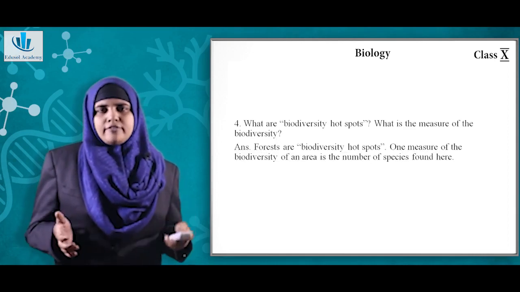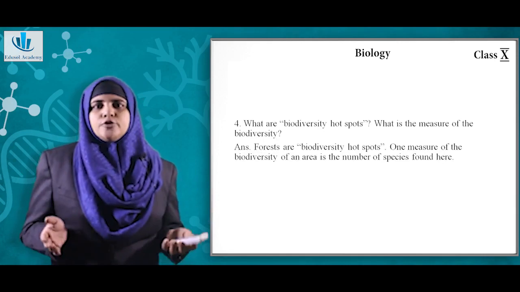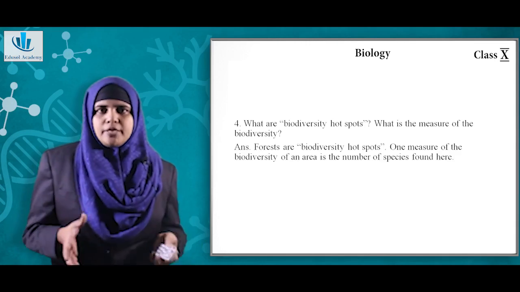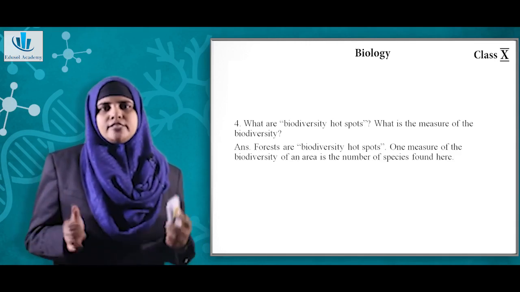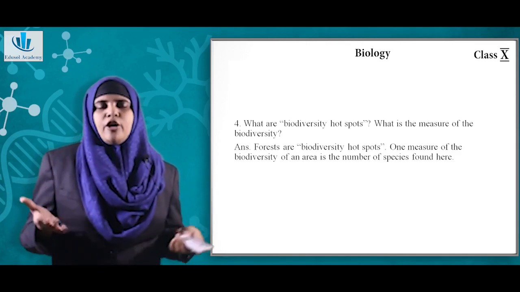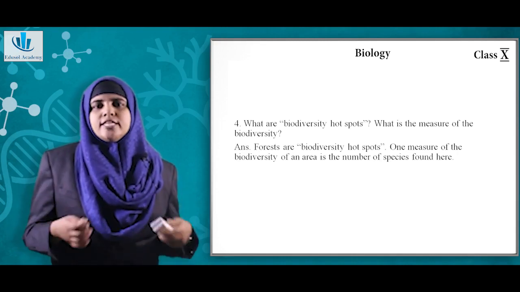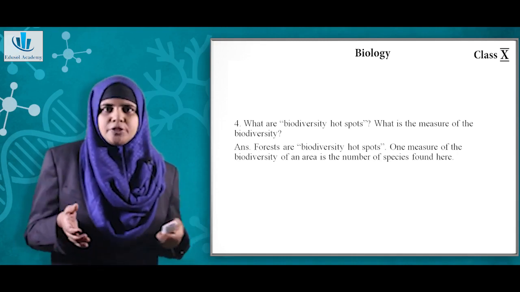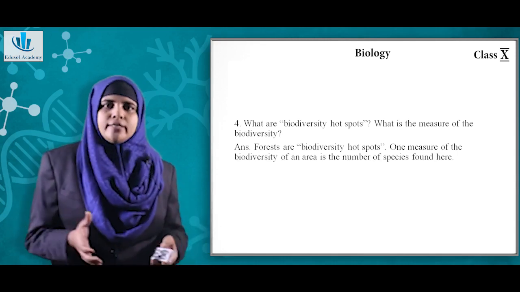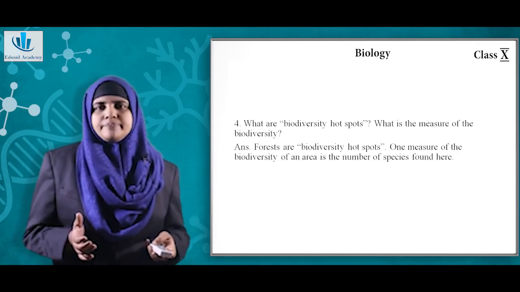Now, what are biodiversity hotspots? What is the measure of biodiversity? Here in the textbook, forests are mentioned as the biodiversity hotspots. Now, how will you measure biodiversity? It is measured based on species richness. What do you mean by species richness? It is the number of species found in a particular area. So that is one measure of biodiversity.